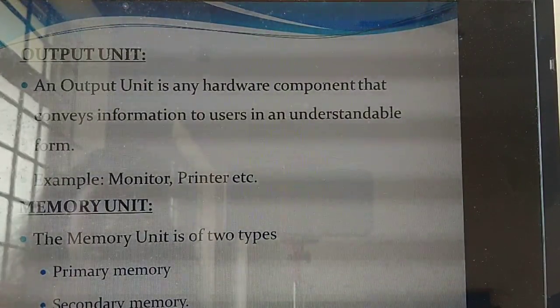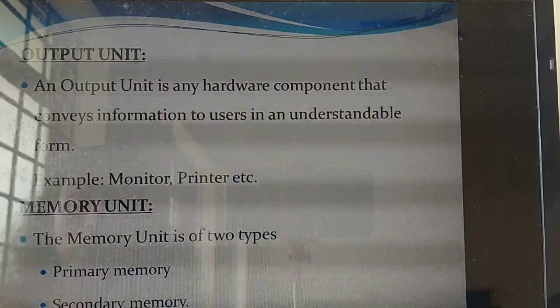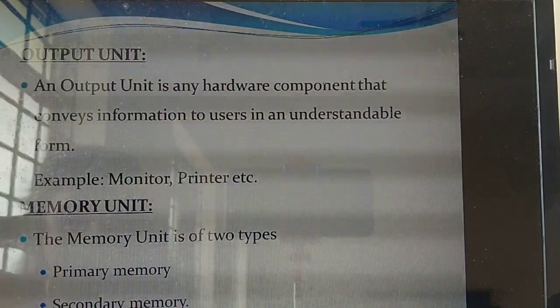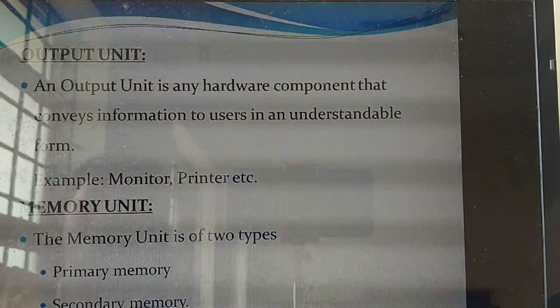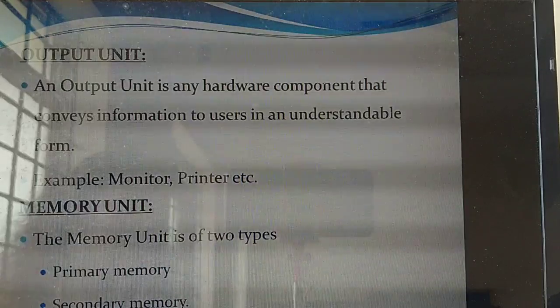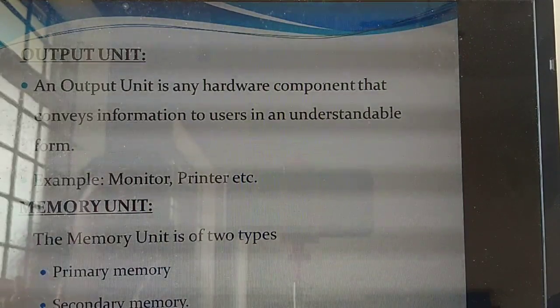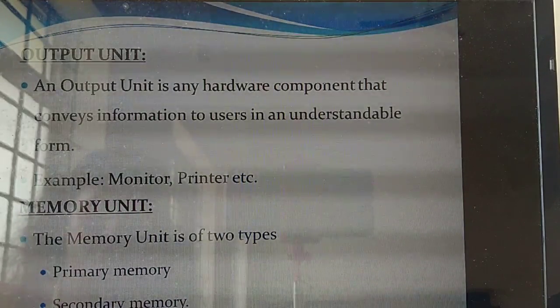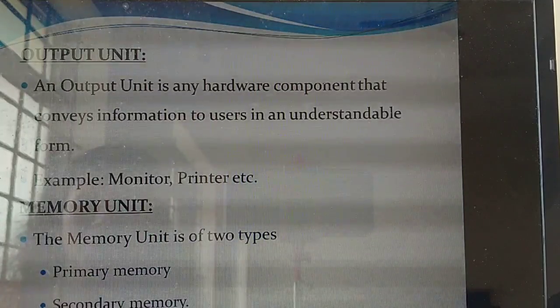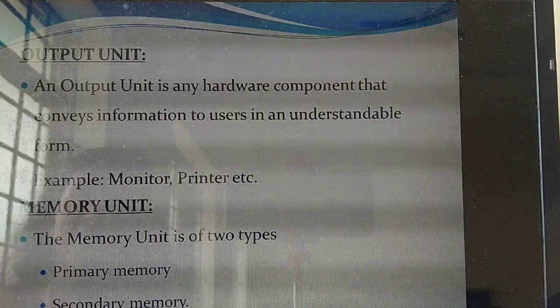Till now you have studied the input unit. Next one is output. So input is over. You are giving input. After giving the input, inside the CPU, particular processing of the data goes on. After the processing, you are going to produce particular output. Isn't it? So what's the use of the output unit? The output unit is a hardware component that conveys information to users in understandable form.